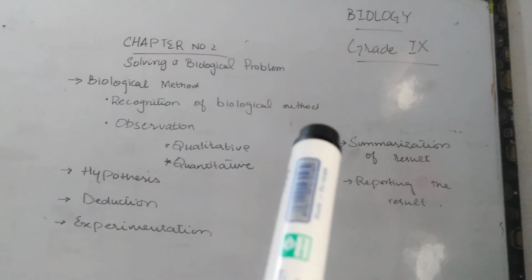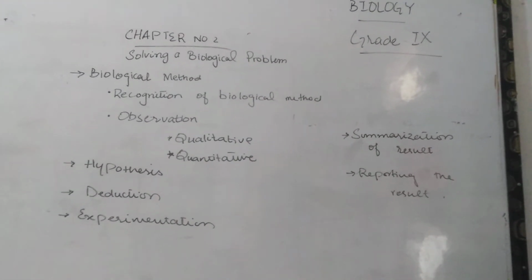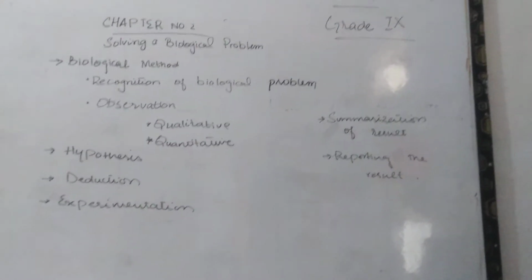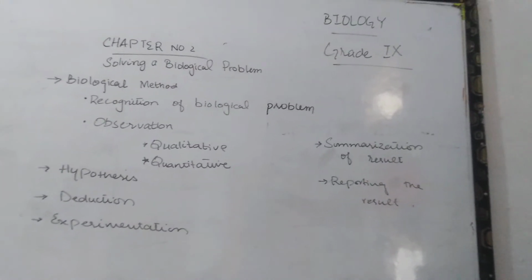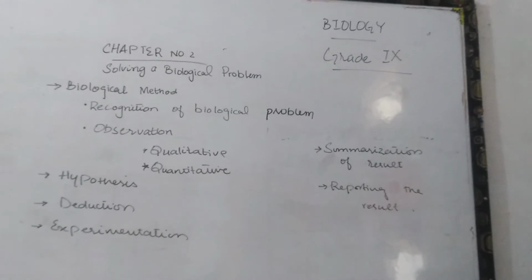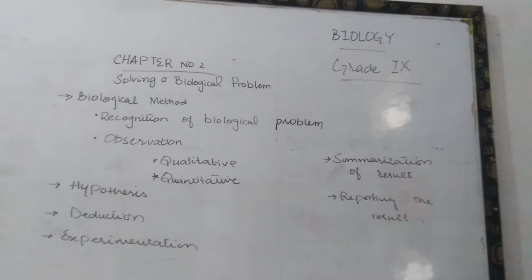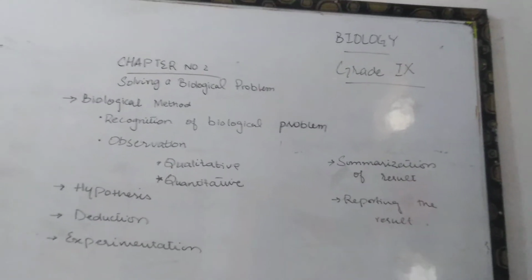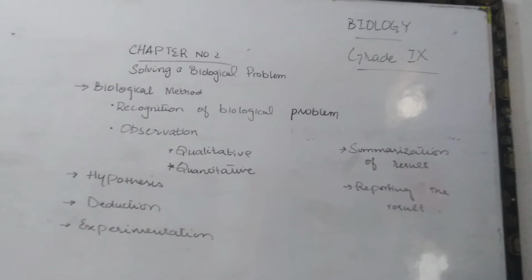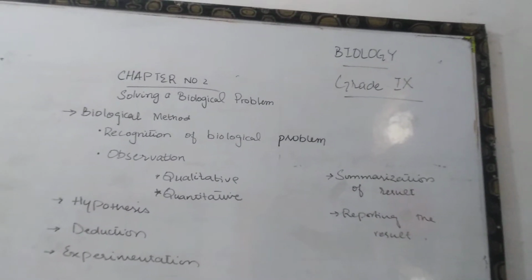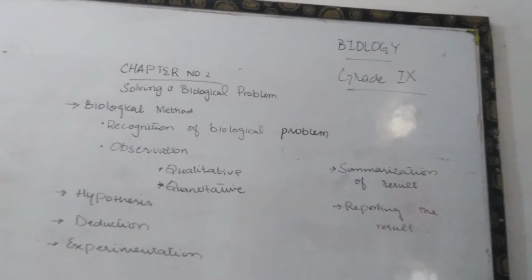Recognition of biological problem. It means firstly scientists will recognize whether it is a biological problem or not. A biological problem is related to some living organisms, and it is either asked by someone or comes into the biologist's mind himself.